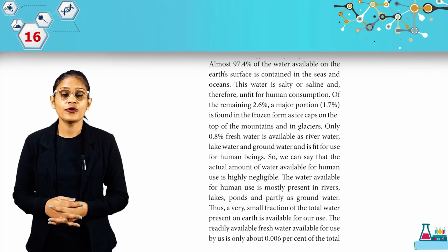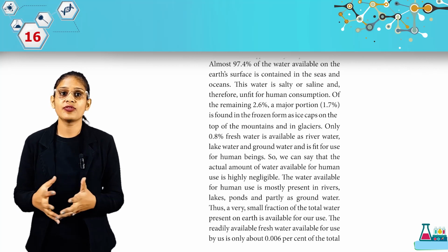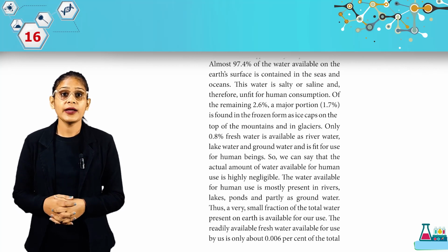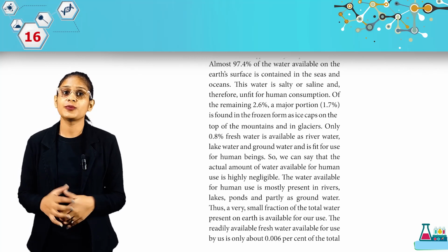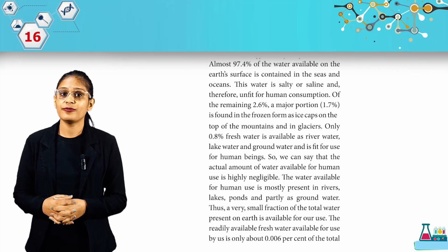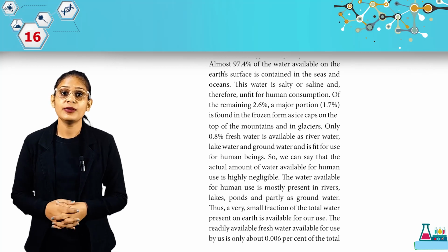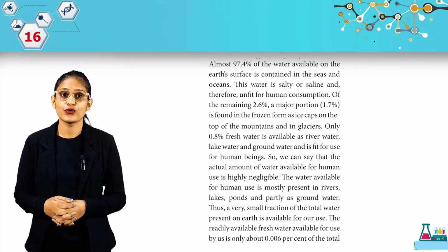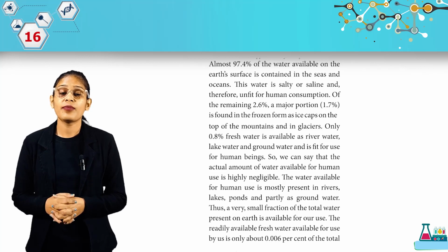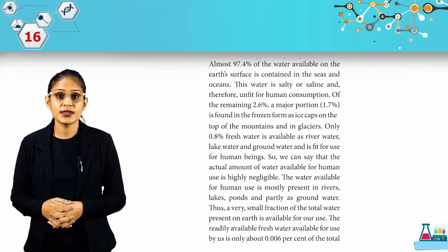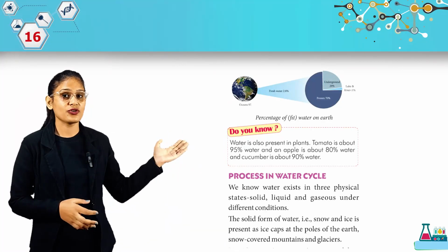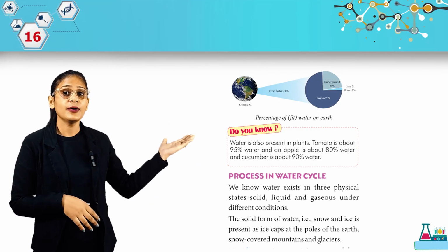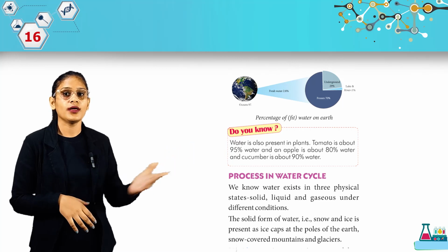The water available for human use is mostly present in rivers, lakes, ponds and partly as groundwater. Thus, a very small fraction of the total water present on earth is available for our use. The readily available fresh water available for use by us is only about 0.006% of the total water present on the earth. Look at these pictures, students. We have here the percentage of fit water on earth.